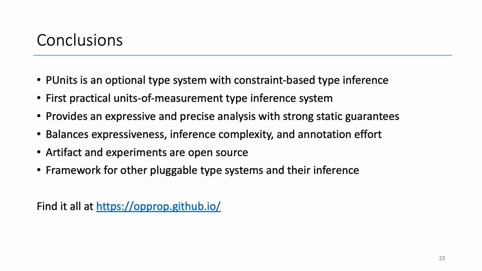To conclude, PUnits is an optional type system with a constraint-based whole program type inference. It is the first system that provides a practical unit of measurement type inference system. Our evaluation of PUnits shows that these techniques provide expressive and precise analysis with strong static guarantees. It strikes a novel balance between expressiveness, inference complexity, and annotation effort. Our approach and implementation can also be used to define other pluggable type systems and their inference.